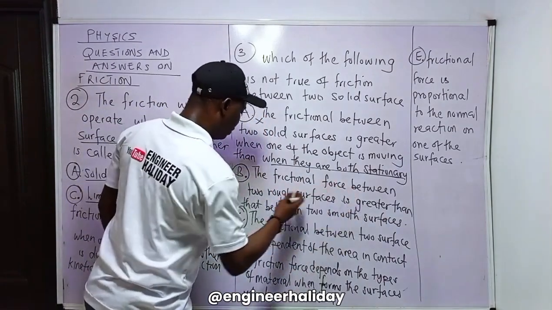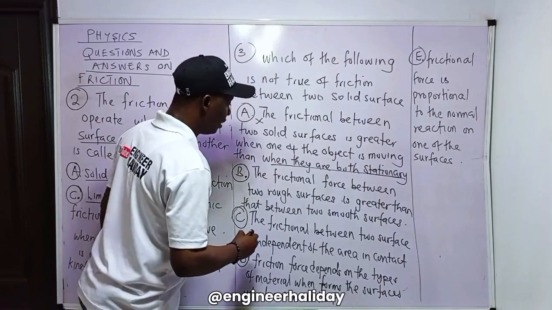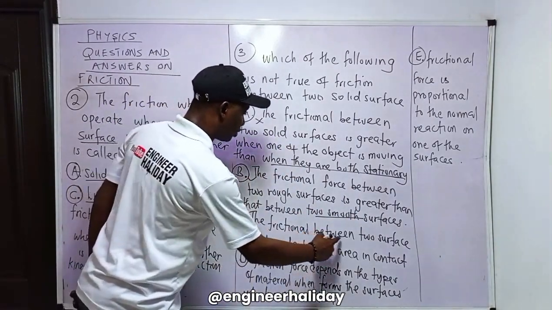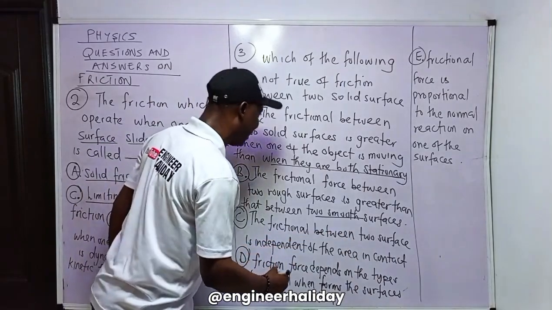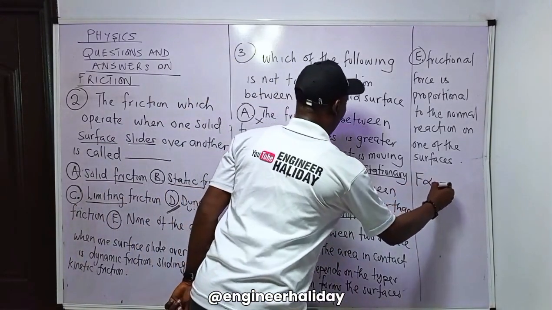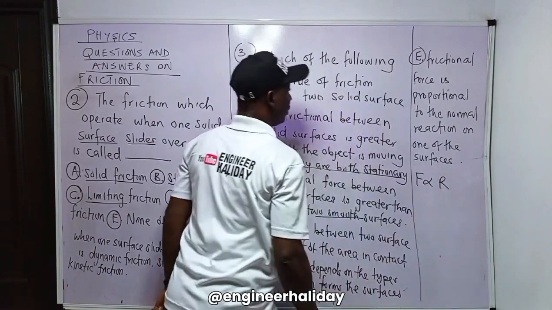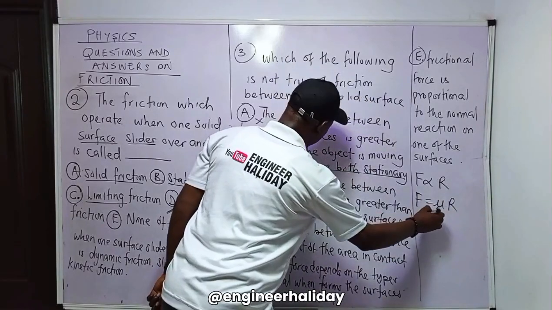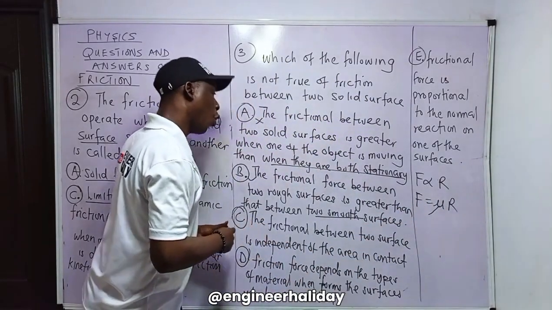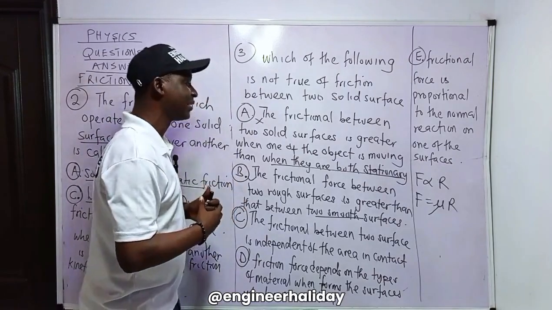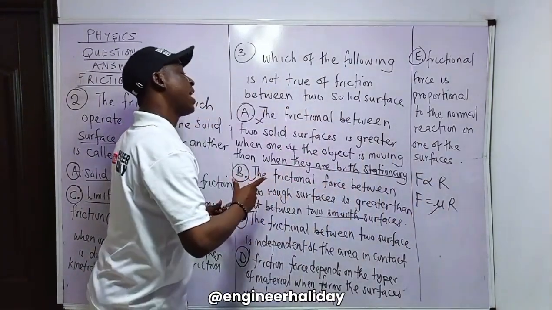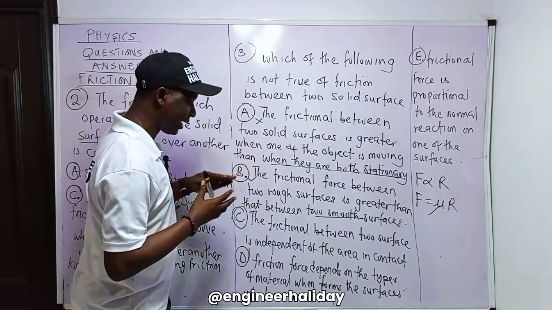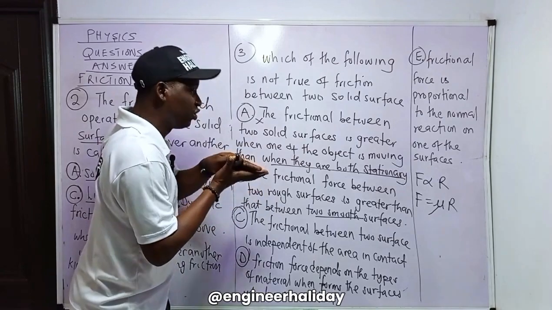Now, this one says the frictional force between two rough surfaces is greater than between two smooth surfaces. Quite correct. The frictional force between two surfaces is independent of area. Yes, I told you the two factors upon which the frictional force depends, according to the law of friction, F equals mu R. It depends on the nature of the surfaces in contact, or the material of the surfaces in contact, and also on the normal reaction, the force that holds the two surfaces in contact.